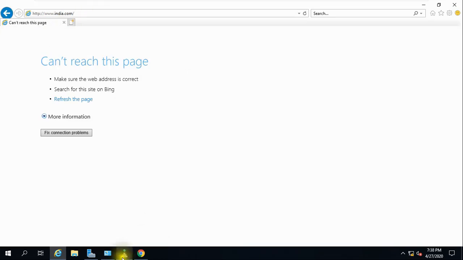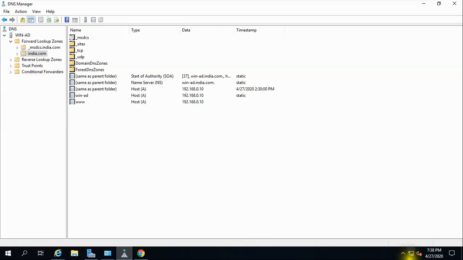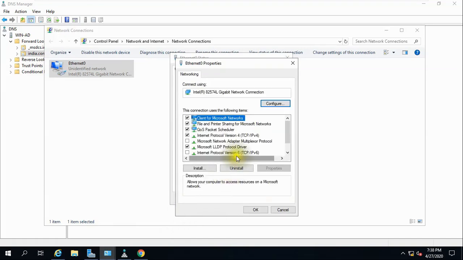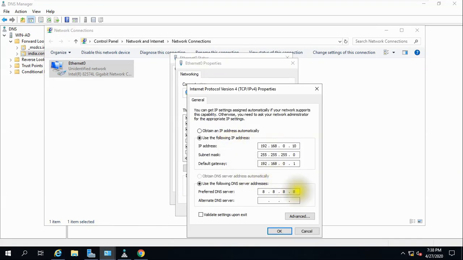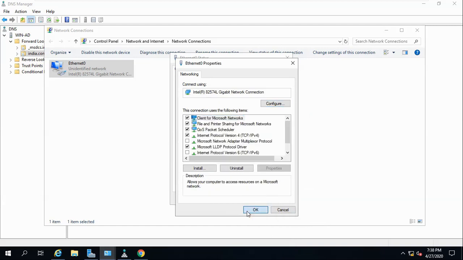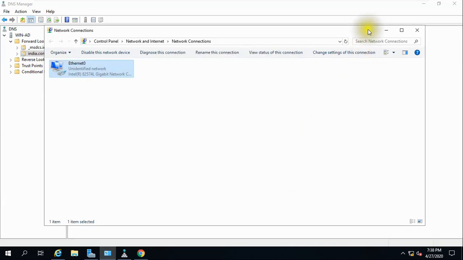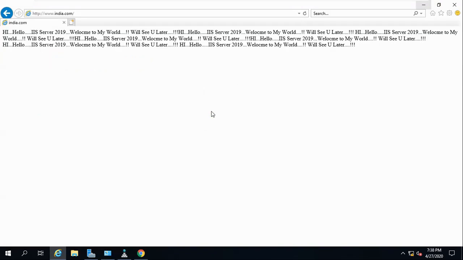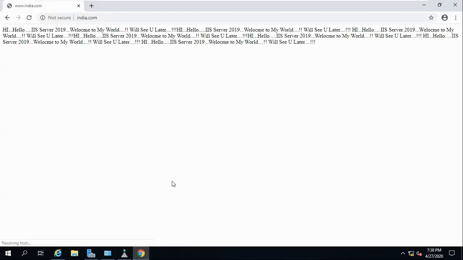But this is how, guys, DNS plays a very important role here. We have given some external DNS, it is not opening, because name resolution is not happening. But if you give 127.0.0.1 here, it will work immediately. So I hope you understood the concept of DNS here very well, how it works, how it is important for name resolution. Just now I changed it and it is resolving the name.